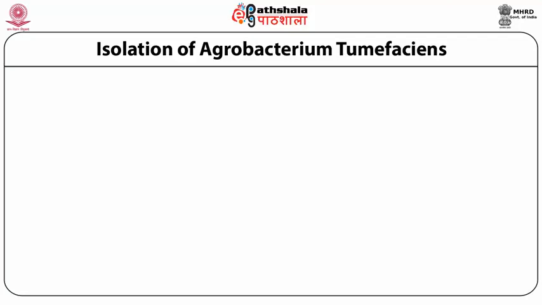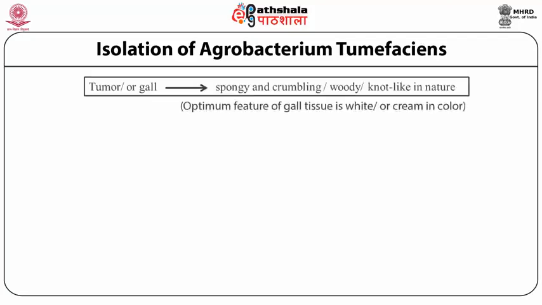During the process of isolation, first of all, we isolate the tumor or gall from the infected part, which shows symptoms of being spongy or crumbling or woody knot-like structures.